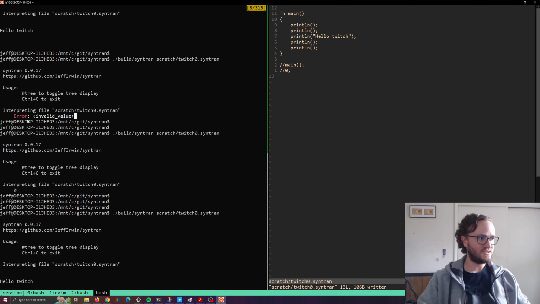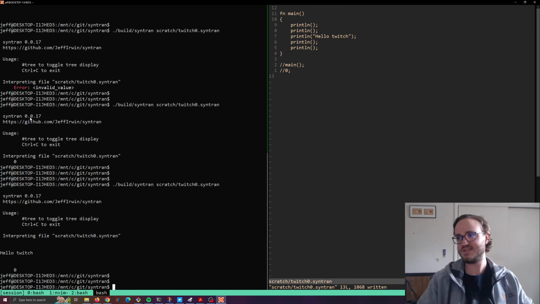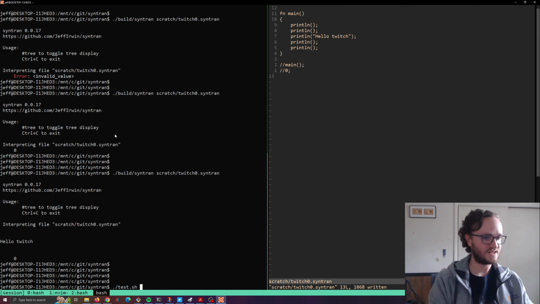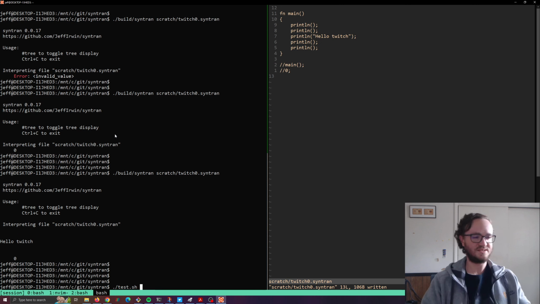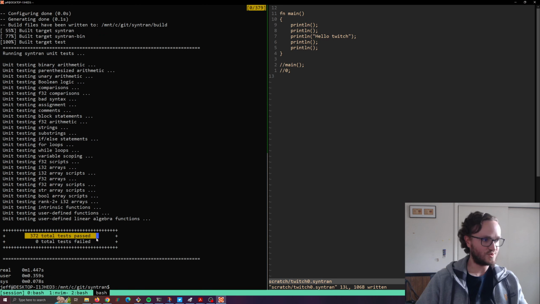There's a lot of cool stuff here that I think I stole from Immo, like my error, it's colored red. If I do the testing suite, it's more integration testing than unit testing. But if I run my test suite, it's green.